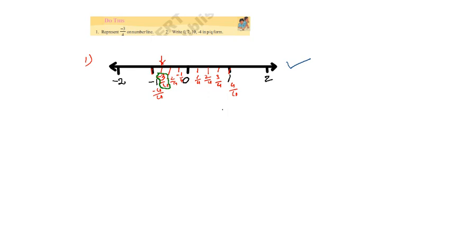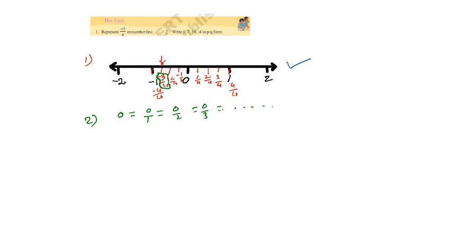There is a second question also. What is that? Write 0, 7, 10, minus 4 in p by q form. How do you write 0 in the p by q form? 0 may be written as 0 by 1, 0 by 2, or 0 by 3. Several forms are available there. So these all are the answers for p by q form.